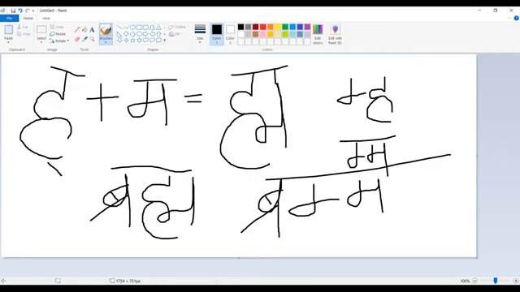This condition is only when Hakara is followed by Nakara or Makara. So when Hakara is followed by Nakara or Makara, then this Nakara, Makara is pronounced first, followed by the sound of Hakara, or the following Hakara takes the sound of Nakara or Makara. This is an unwritten rule.